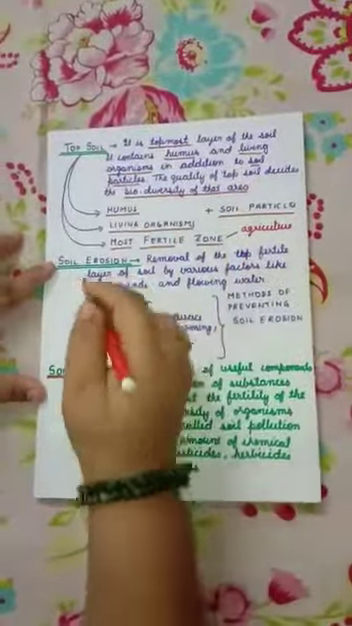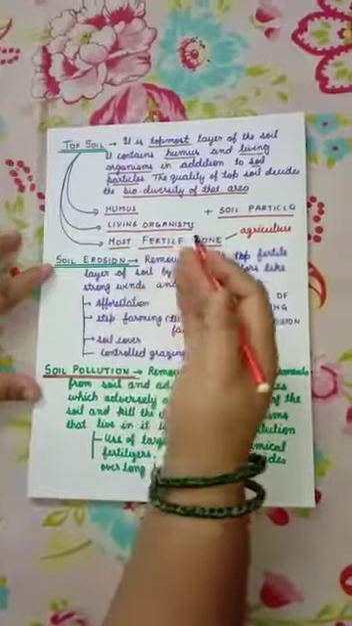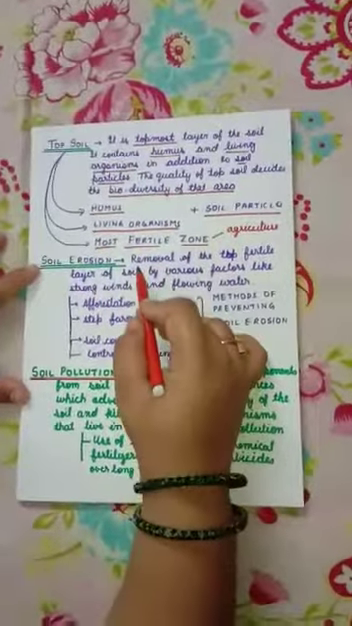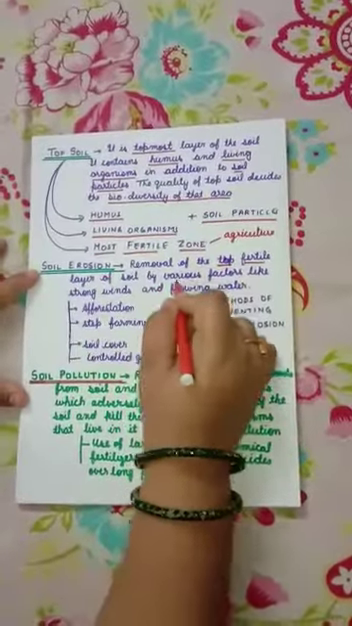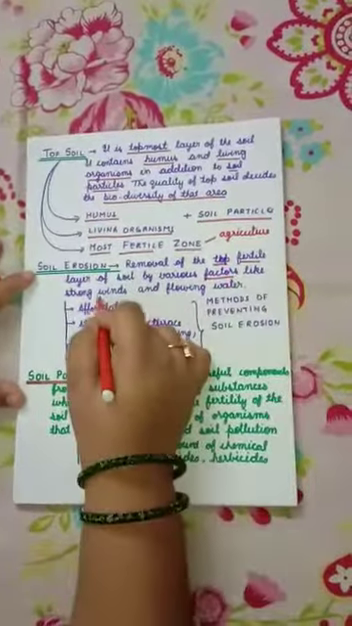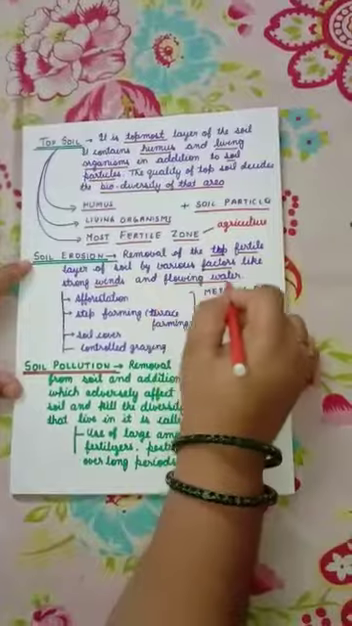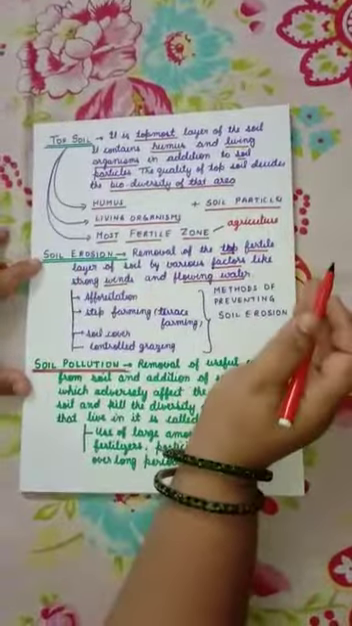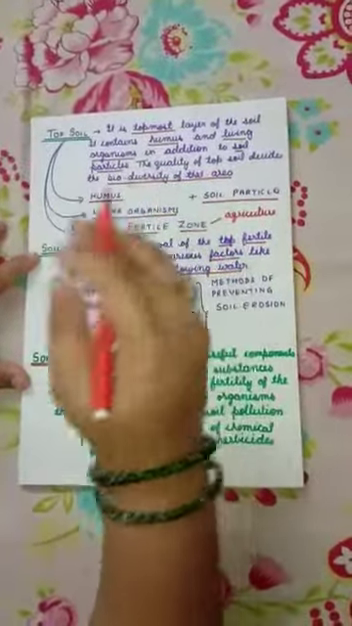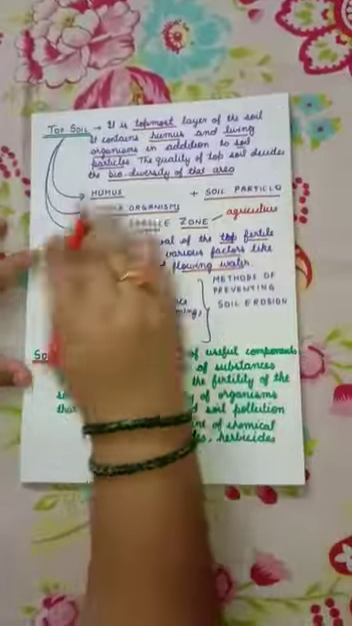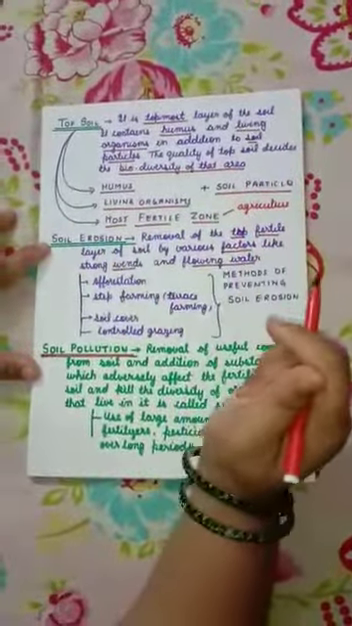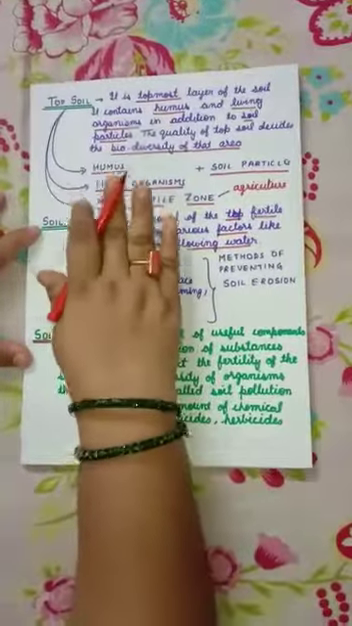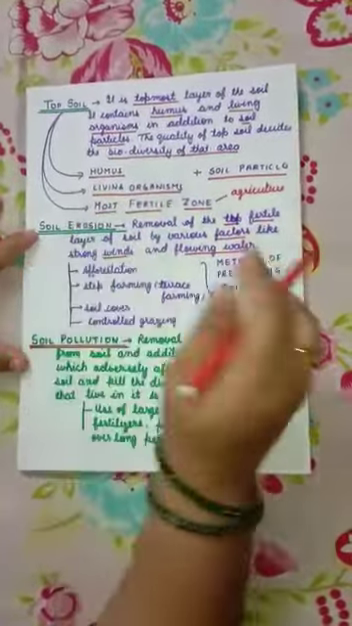Now let us discuss about soil erosion. You have learned this in lower classes also. Removal of the top fertile layer of the soil by various factors like strong winds and flowing water is known as soil erosion. So if the topmost layer is eroded, then the fertility of the soil is lost and we will be unable to grow crops of good quality. So it is very important to prevent soil erosion.